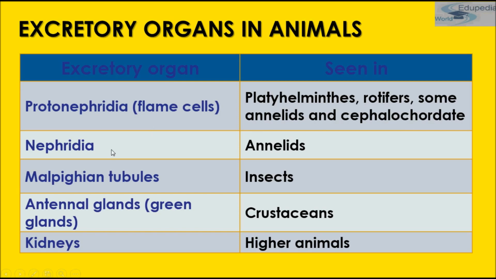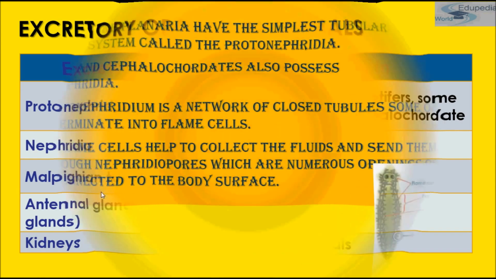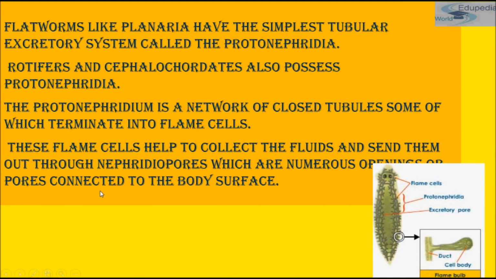The second excretory organ is Nephridia. Nephridia are seen in annelids. Malpighian tubules are seen in insects. Antennal glands are also called green glands, and they are the distinguishing feature of crustaceans. Kidney is found in higher animals including humans. As I have told you, I will be studying Protonephridia and antennal gland in detail in this presentation.